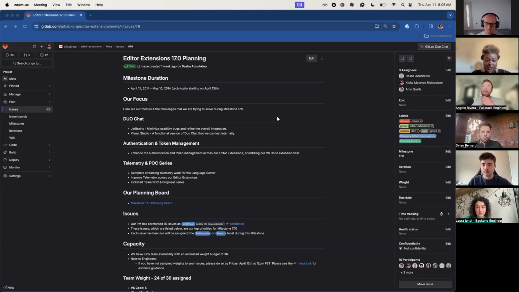And our focus is going to be three things. First off, Duo Chat. We'll focus on JetBrains and ways to minimize usability bugs and refine the overall integration. The second thing we'll do within Duo Chat relates to Visual Studio. So hopefully we'll have a functional version of Duo Chat that we can test internally. I know John is working on some of the underlyings for that.